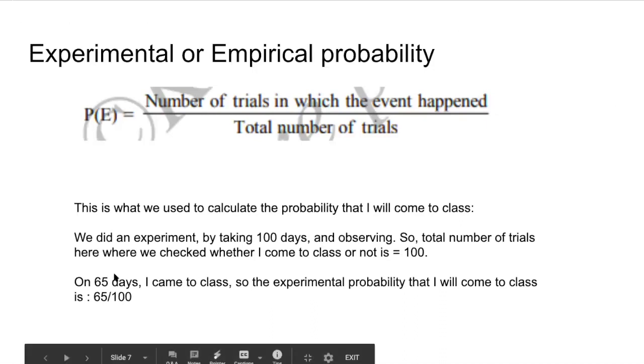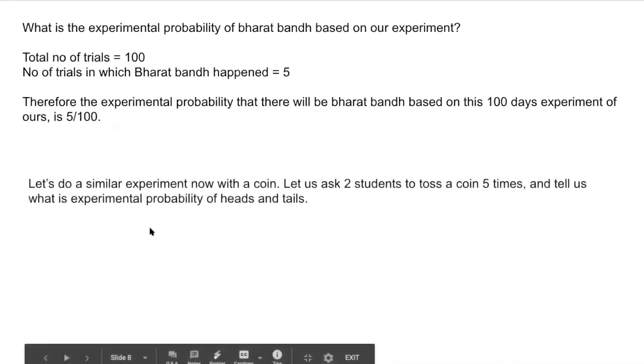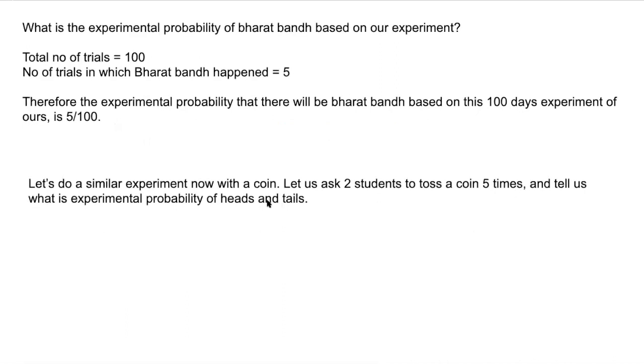Now we want to see what we can do with this for several other experiments. Okay, let us consider a similar experiment with a coin. Let us ask two students to toss a coin 5 times and tell us the experimental probability of heads and tails. When we toss a coin, only two things can happen, that is heads or tails.